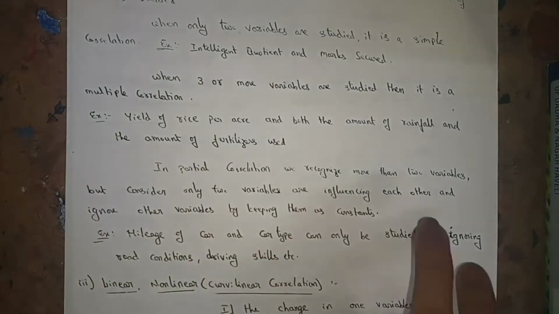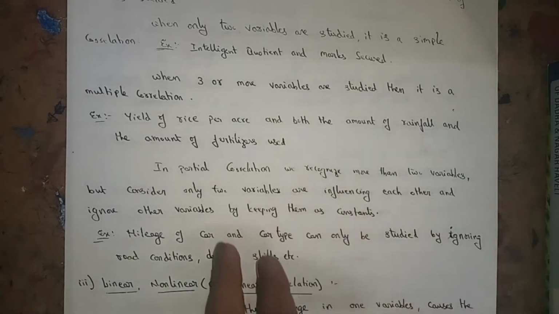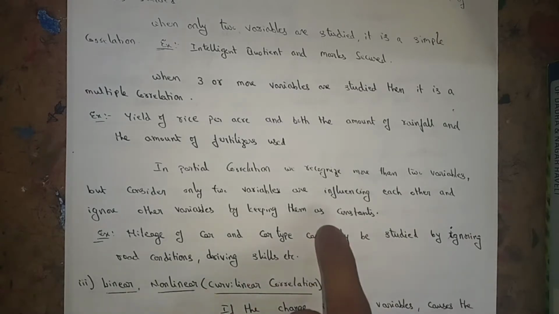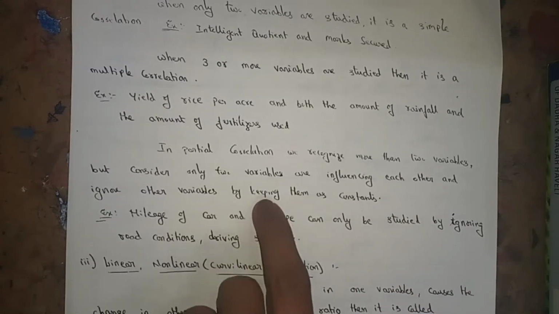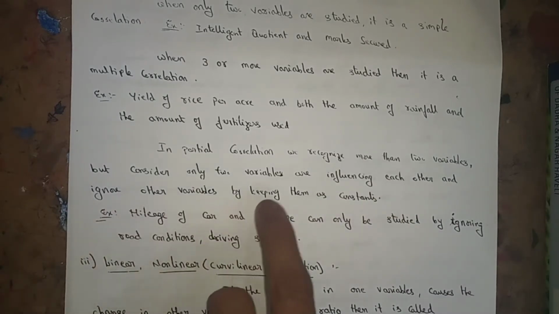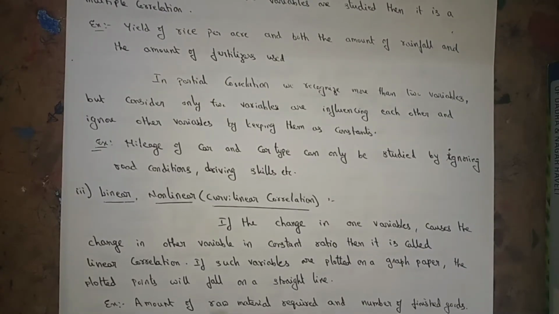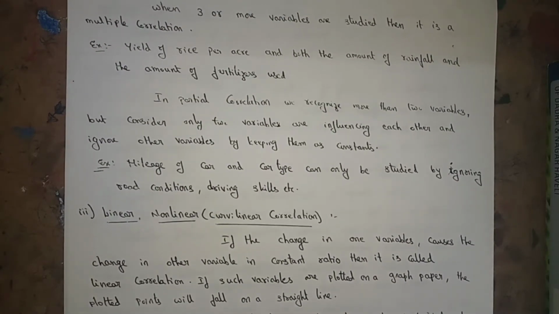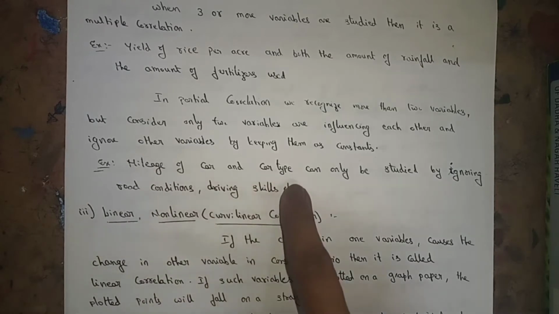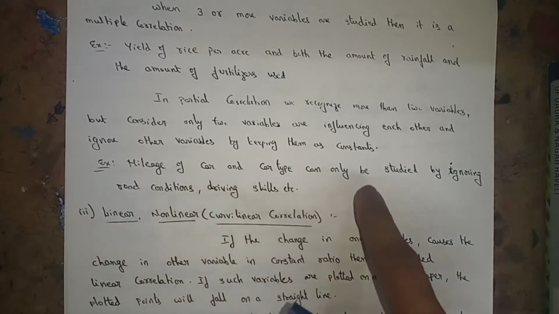We consider only the two variables that are influencing each other and ignore the other variables by keeping them constant. An example is mileage of a car and car type, which can only be studied by ignoring the road conditions and driving skills.